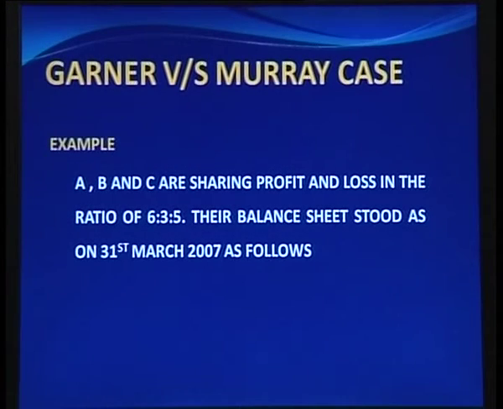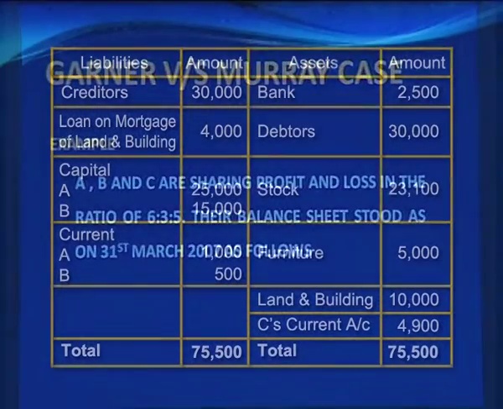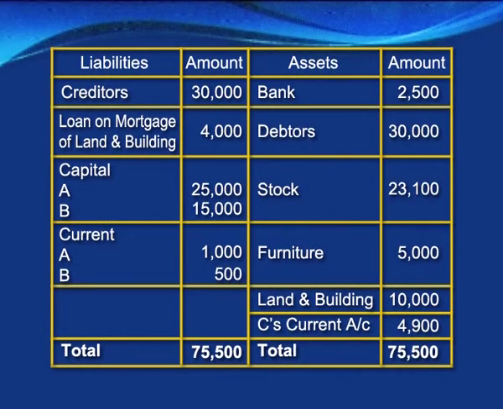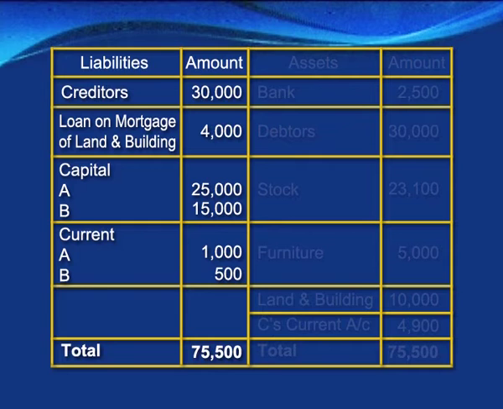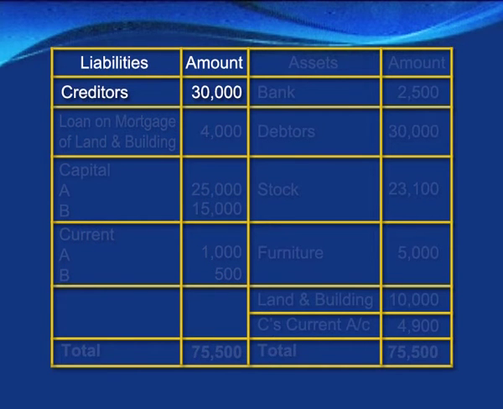Now under this example we have three partners A, B and C. A, B and C are sharing profits and losses in the ratio of 6:3:5. The balance sheet stood on 31st March 2007 as follows. It is a balance sheet having liabilities and assets. On the liability side we first have creditors of 30,000, loans on mortgage of land and building 4,000.